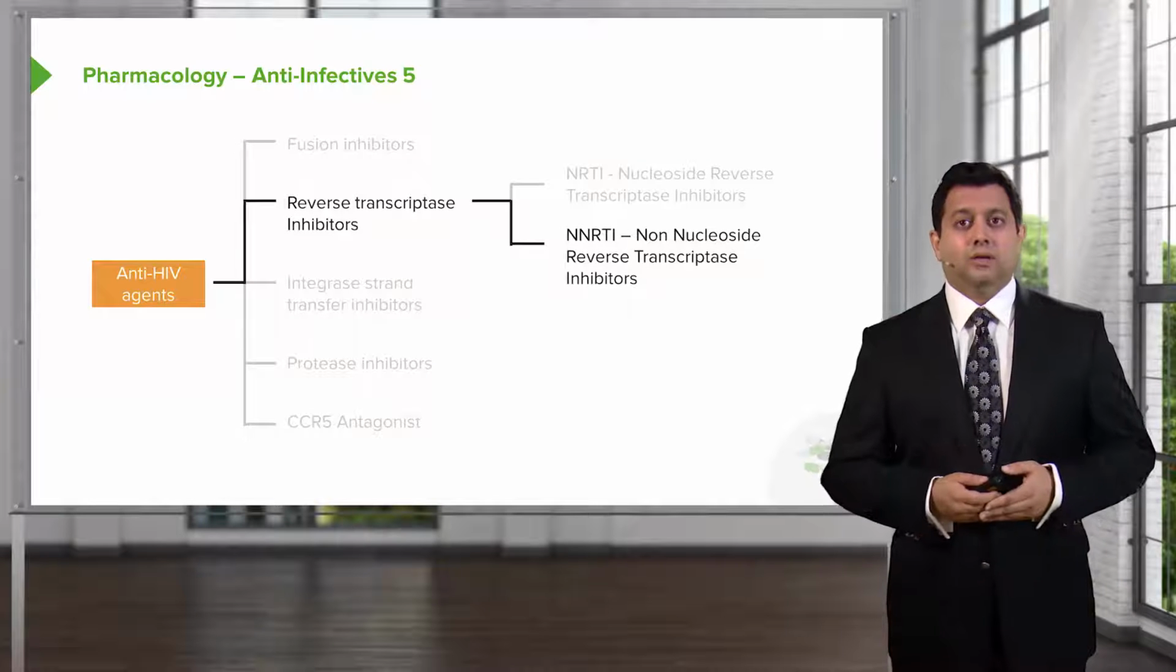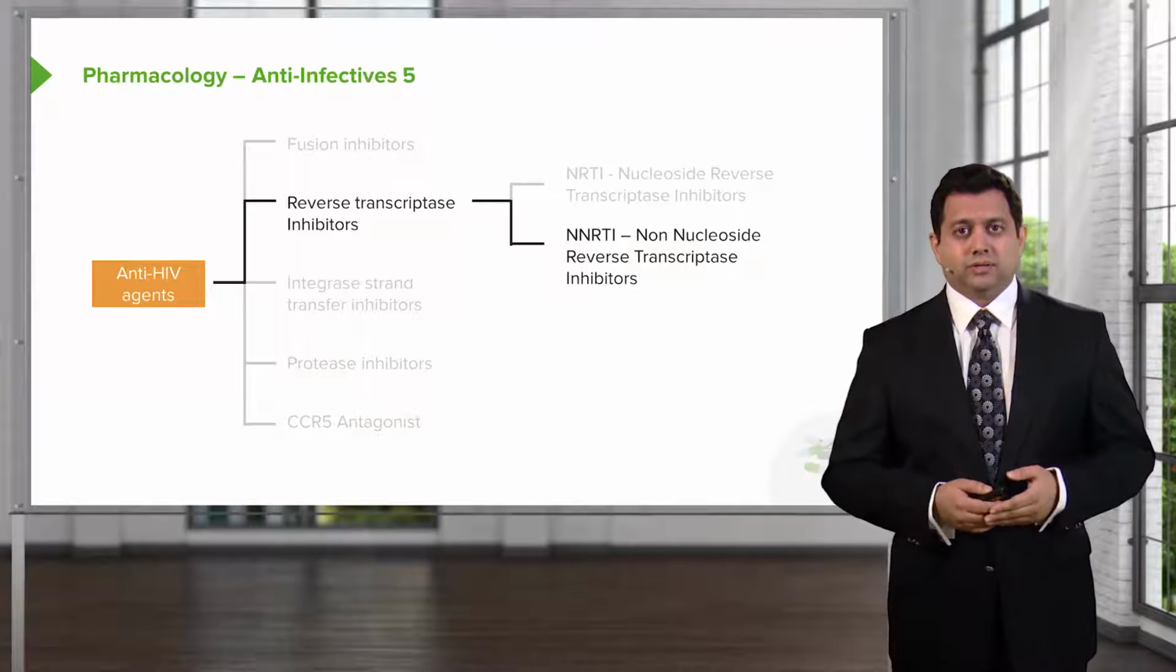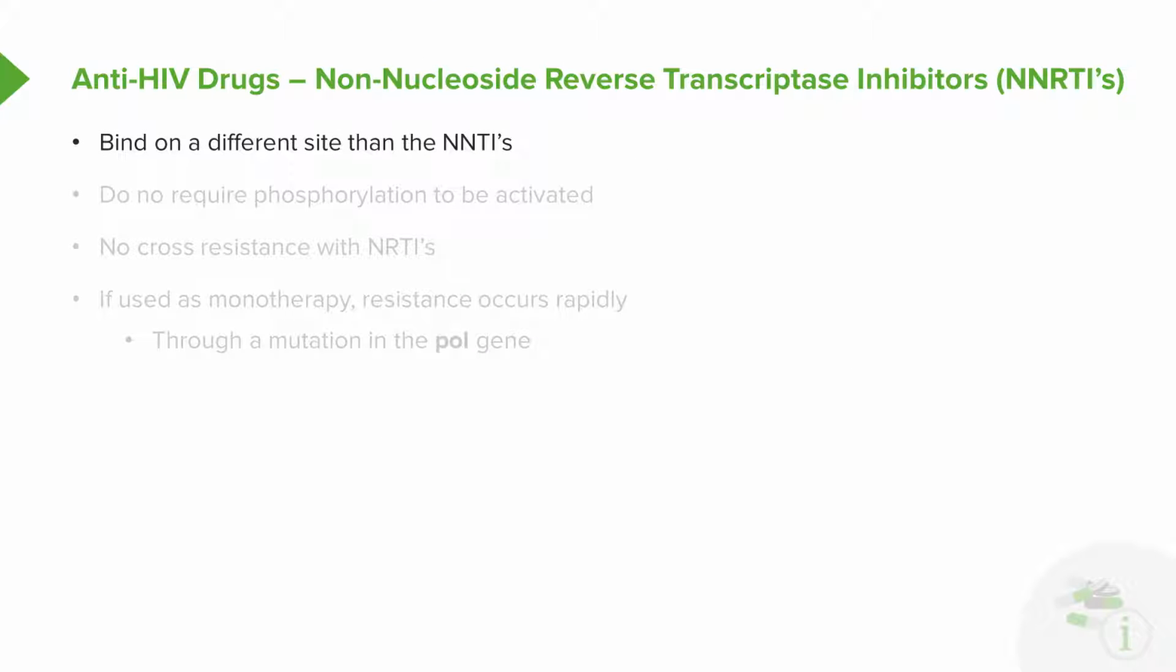Let's move on to the non-nucleoside reverse transcriptase inhibitors. So these are a little bit different from the NRTIs. They bind on a different site. They do not require phosphorylation to be activated, and there's no cross-resistance with the nucleoside reverse transcriptase inhibitors. We have used these agents as monotherapy, but if we do use them as monotherapy, resistance develops quite quickly. So we try not to, if possible, use it as monotherapy.